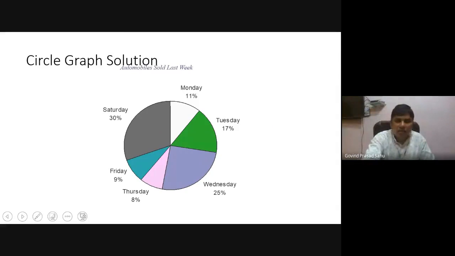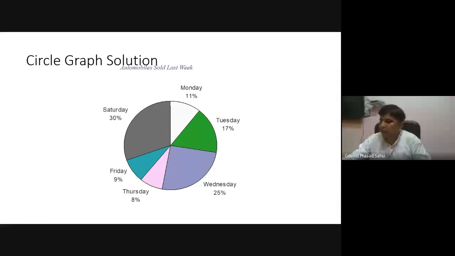So this is the typical example of our pie diagram, or what we call the circle graph. Since we have 6 days here, 1, 2, 3, 4, 5, and 6, there are 6 categories, and each category takes its own area.